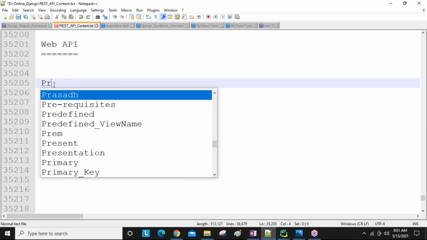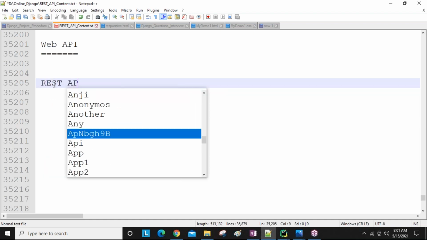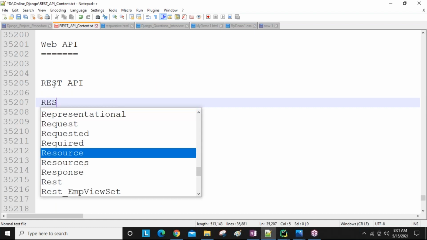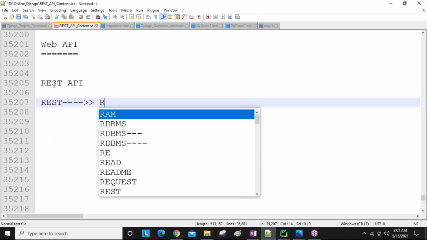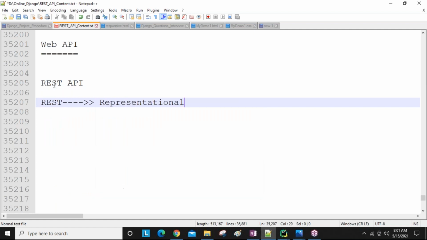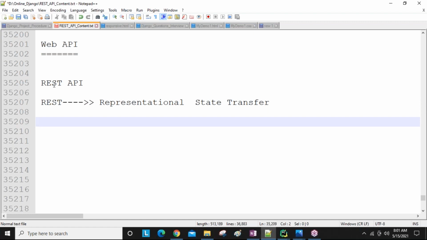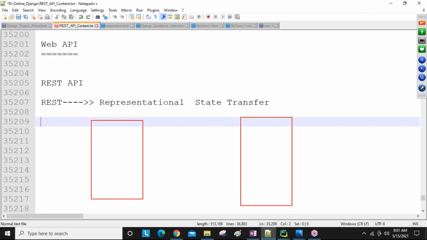Before that, the actual definition of REST API. So REST stands for, guys, representational state transfer. REST stands for representational state transfer. Where representational means, can you see, guys, REST is also working with the client-server architecture only. So here this one is the client, and this one is the server.